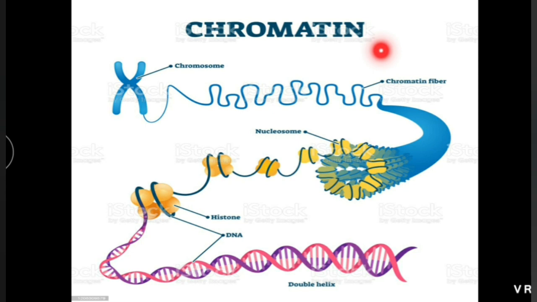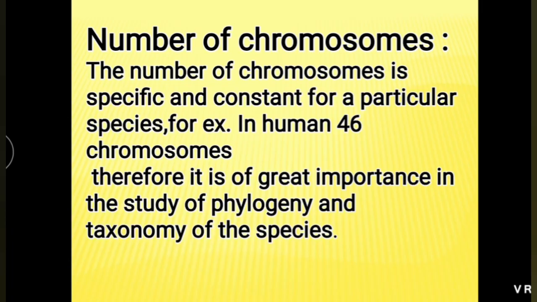The structure of chromatin: this is a chromatin fiber, and each fiber is made up of protein called histone and DNA. This blue color rope-like structure is DNA, and this yellow color structure is the histone core made up of 8 molecules of protein called histone.